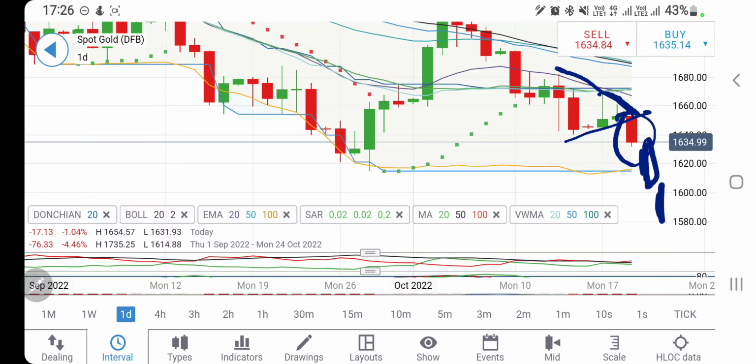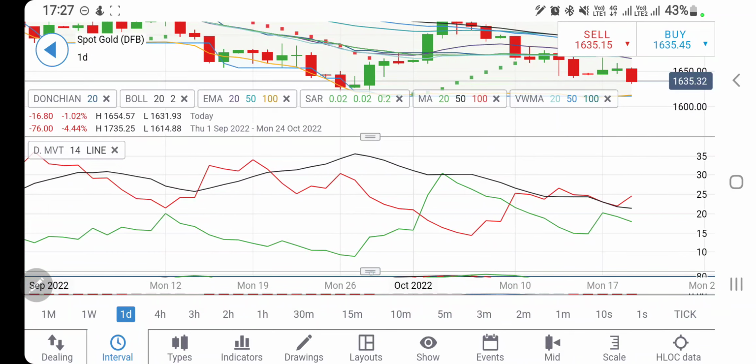Below 1630, you can expect 1624, 1618, 1612, 1608 and 1600. In fact, my long-term support level is at 1590, 1600 zone. It can try to achieve those levels in the next 2 to 3 days if it continues to trade below 1640. If it remains below 1640, certainly more bearishness can be expected.